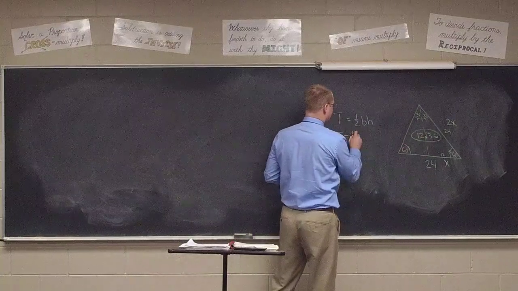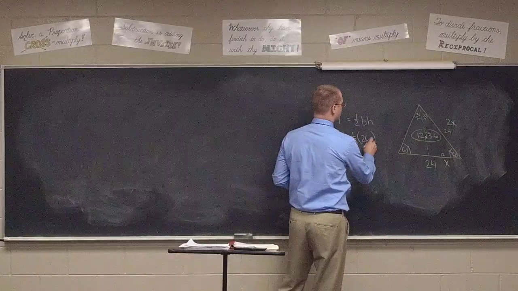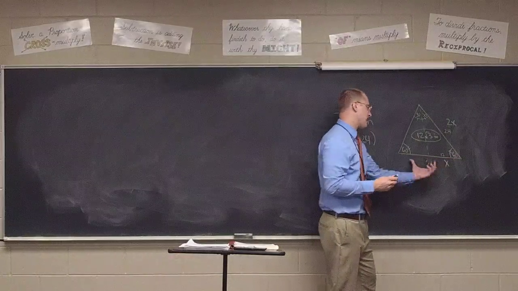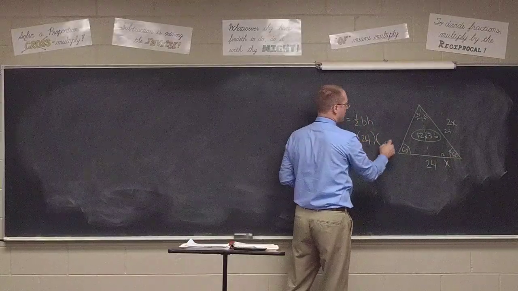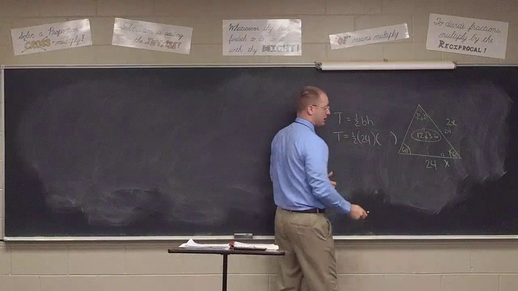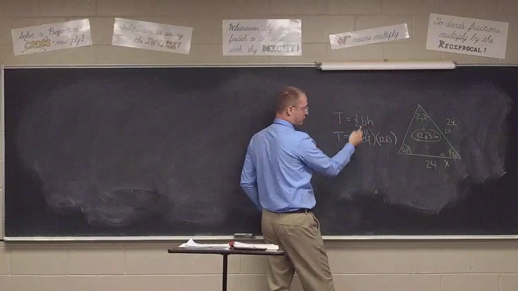And so a half times base times altitude, where we know the base is 24. Again, don't get distracted by the 12. The base in its entirety is 24. Then we will take half of 24, I suppose, times the altitude, which we just found to be 12. And of course, we go ahead and take the half of the 24 to get 12.